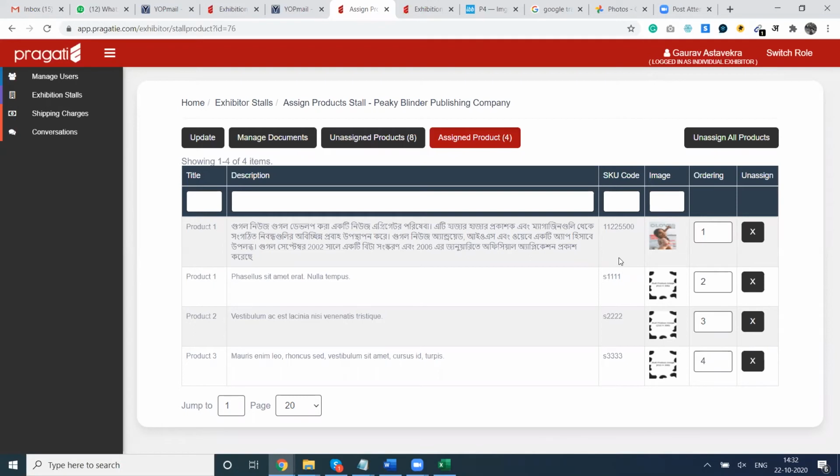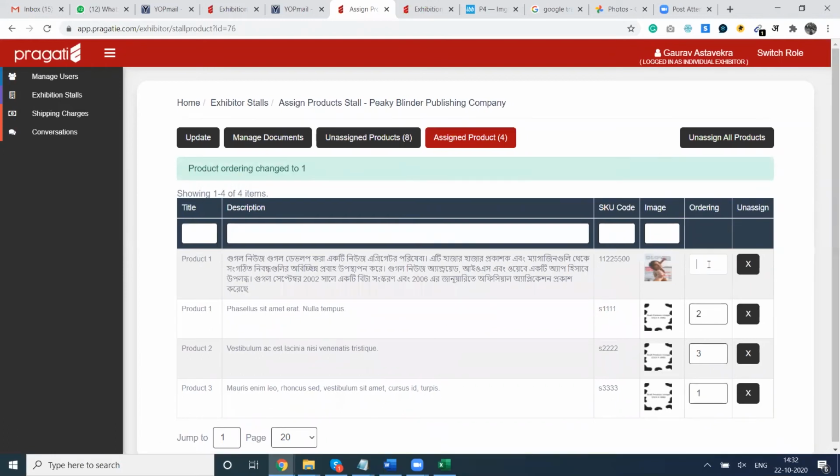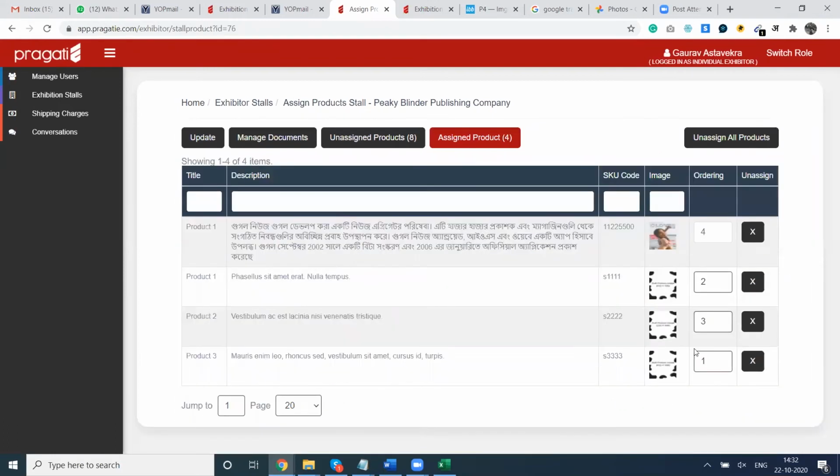You can see 1, 2, 3, 4 is written here. If I put the 4 number as 1 and the 1 number as 4, so my very first product will be product number 3, whose description is Morris Anim Leo. So we will see how it will appear.